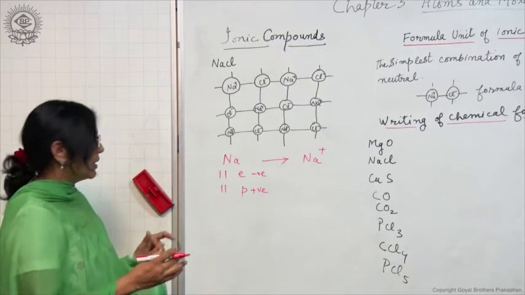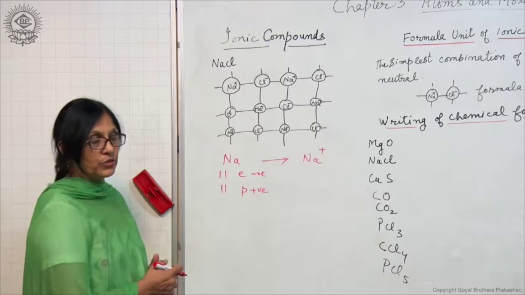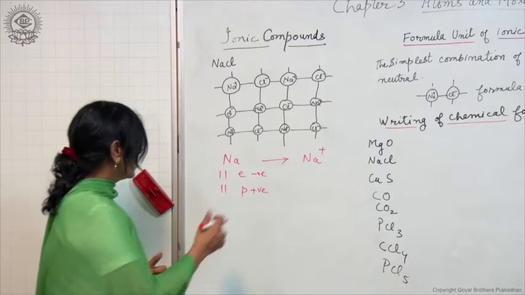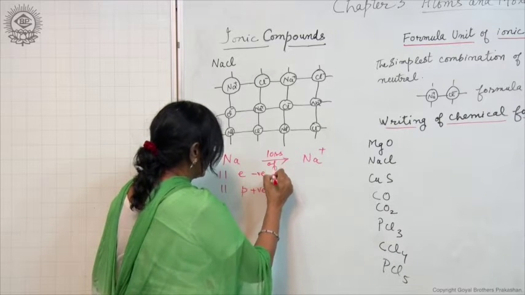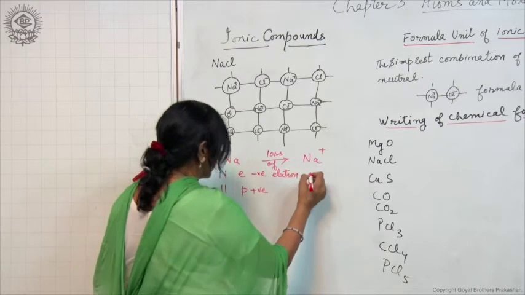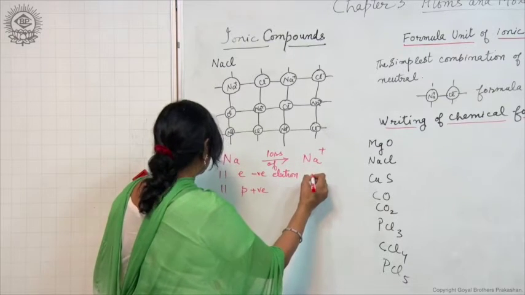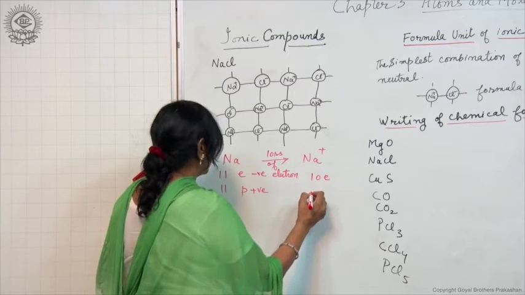So, when positive and negative charges are equal, the atom is electrically neutral. But when loss of electron occurs, what happens? Let us see here, in this case, one electron is less.